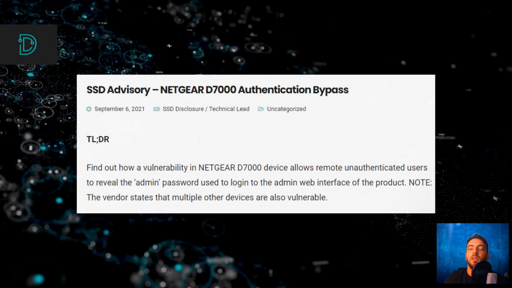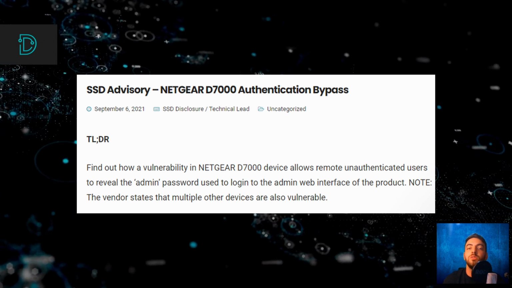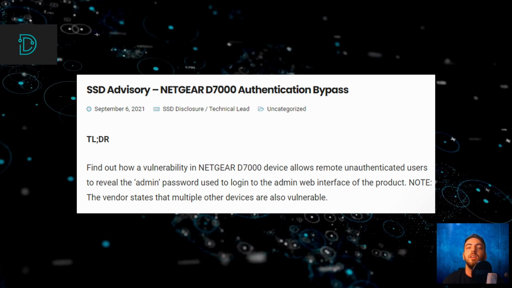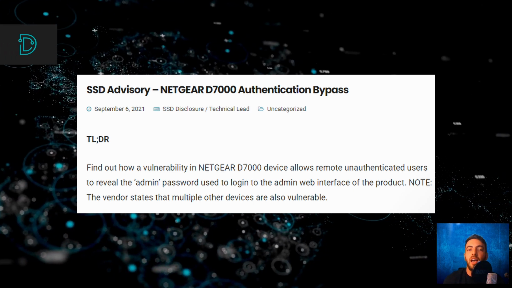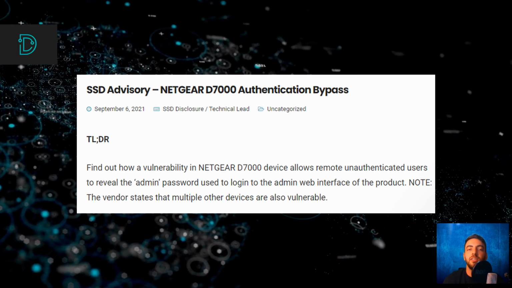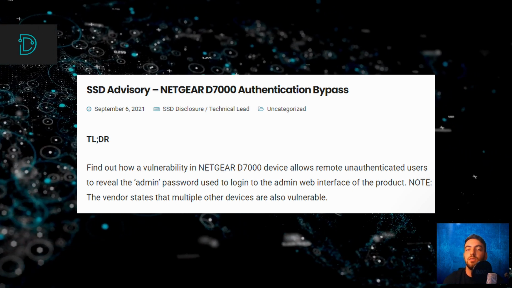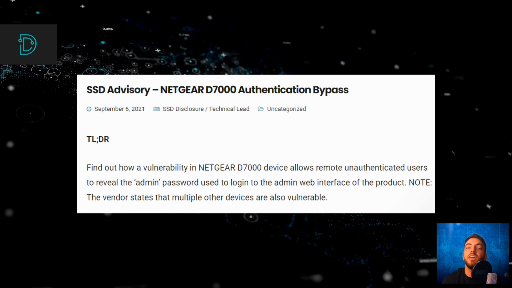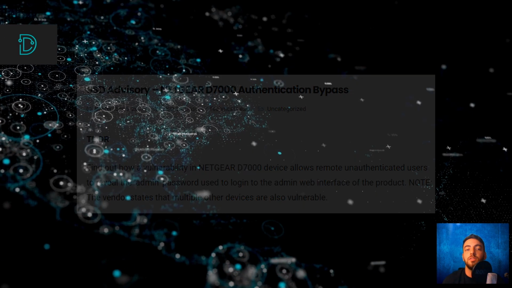This vulnerability was disclosed to SSD by an independent security researcher through the Secure Disclosure program. SSD reported the vulnerability to Netgear, who provided a patch to correct it, also stating that multiple other devices are also vulnerable to this vulnerability. We advise you to look at the advisory in the description below to see how you can protect yourself.